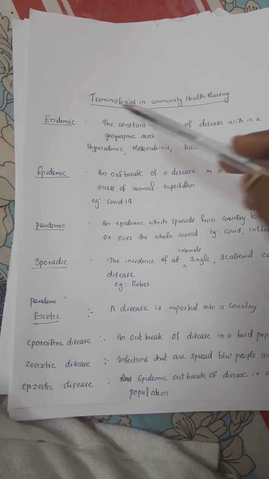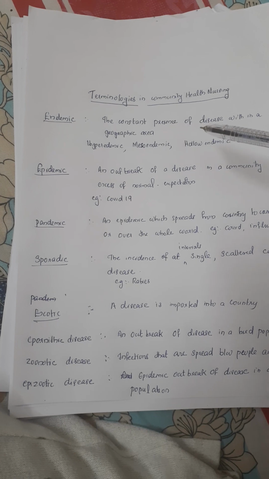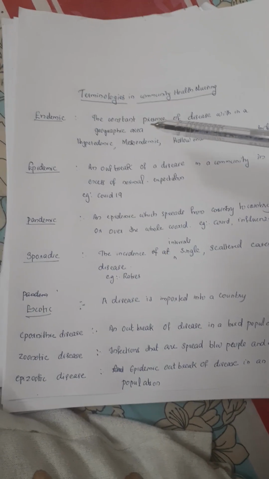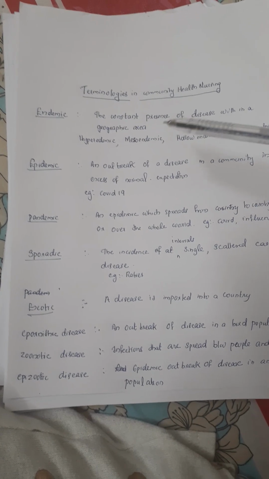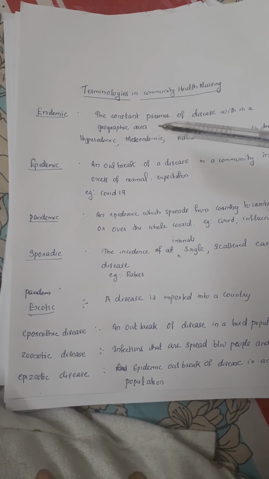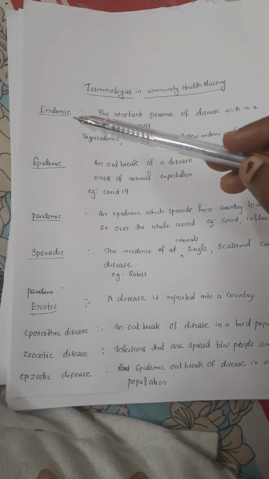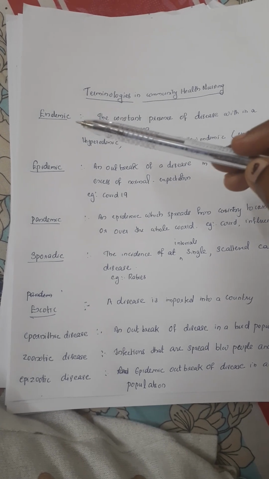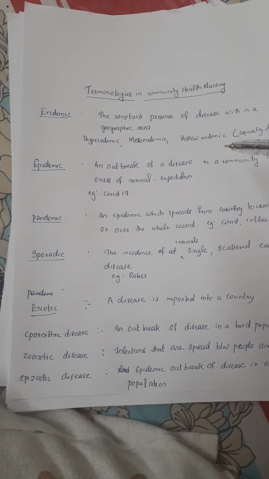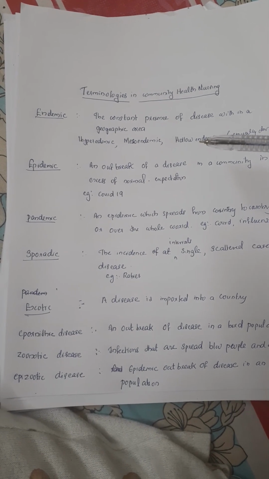The first terminology is endemic. Endemic means the constant presence of disease within a geographical area. It contains hyperendemic, mesoendemic and holoendemic. Holoendemic is especially seen in children.